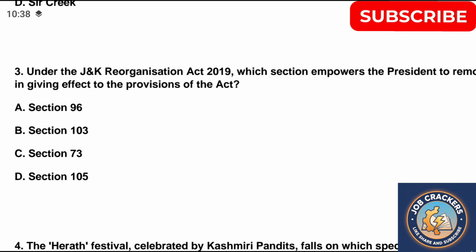Question third, under the J&K Reorganisation Act 2019, which section empowers the President to remove difficulties in giving effect to the provisions of the Act? A. Section 96, B. Section 103, C. Section 73, D. Section 105. Correct answer is option B.